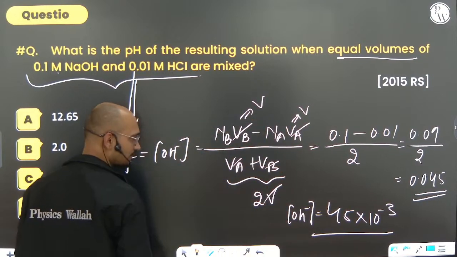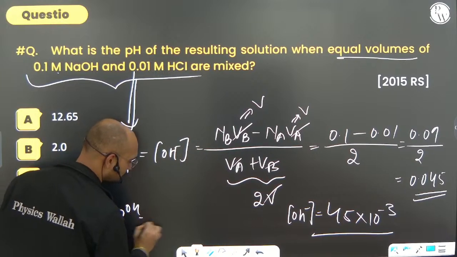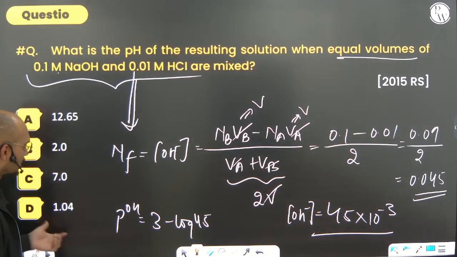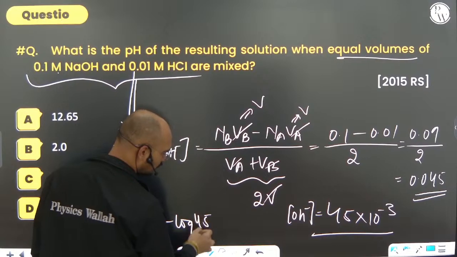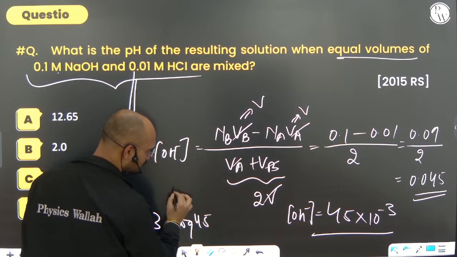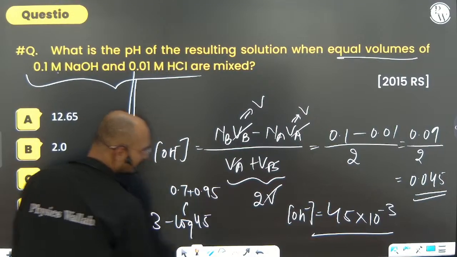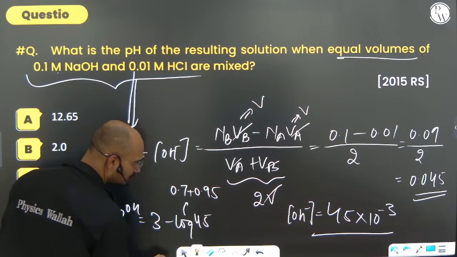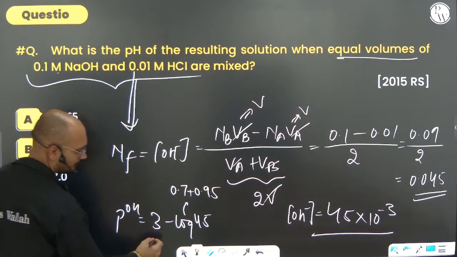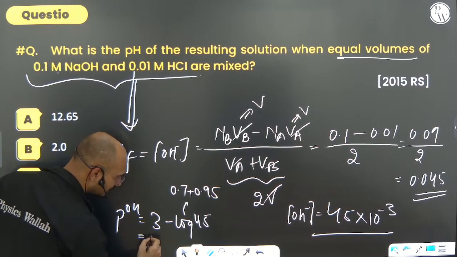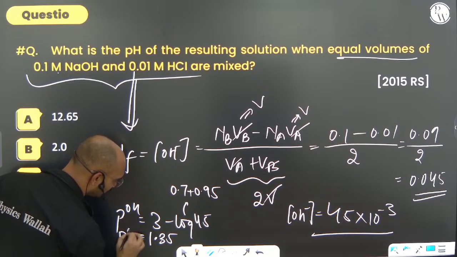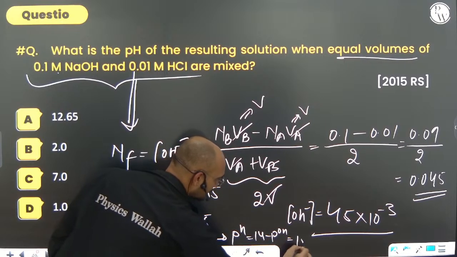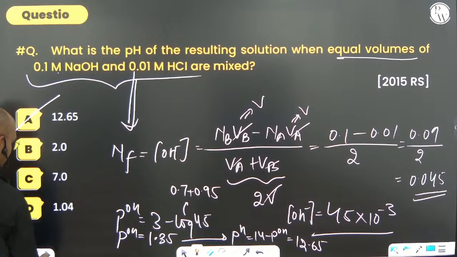If the OH ion concentration is this much, then pOH equals 3 minus log 45. Something less than 3. It will be around log 5 plus log 9, since log AB equals log A plus log B. The log 5 value is 0.7 and log 9 is 0.95, so the sum is 1.65. 3 minus 1.65 is 1.35. So if pOH equals this much, pH will be 14 minus pOH, that is 12.65. That is, option A is the correct option.